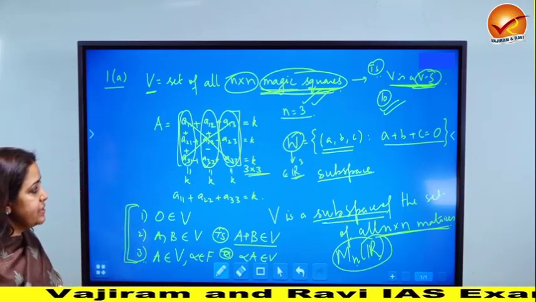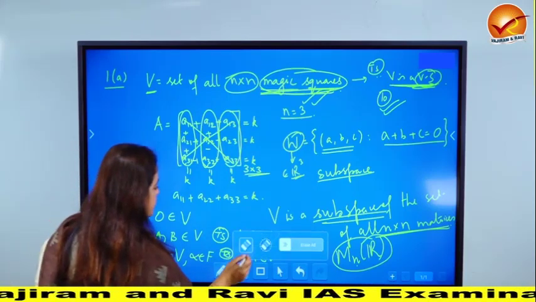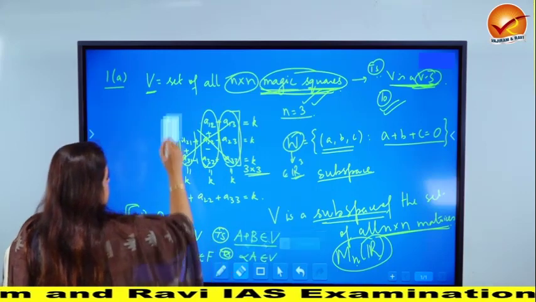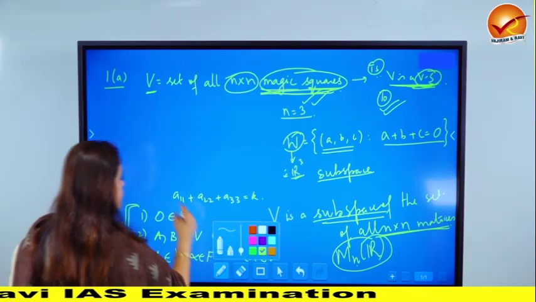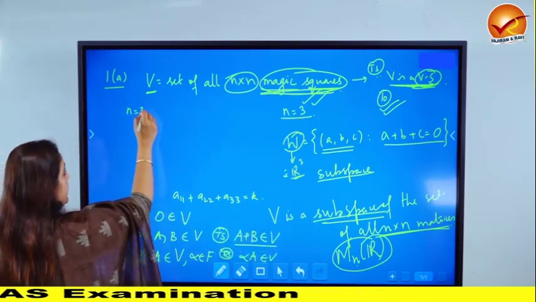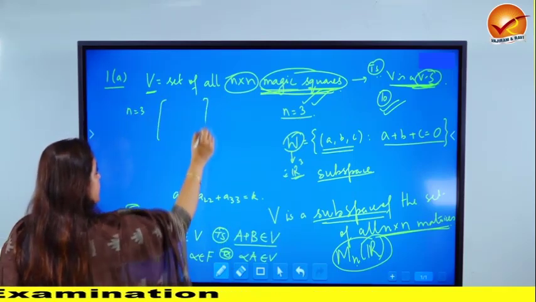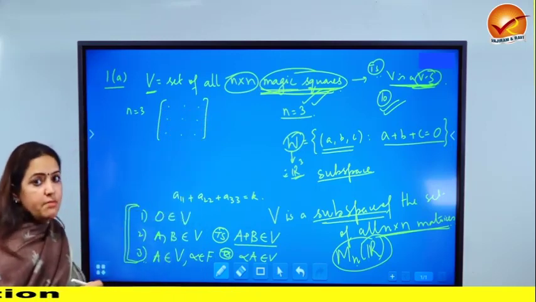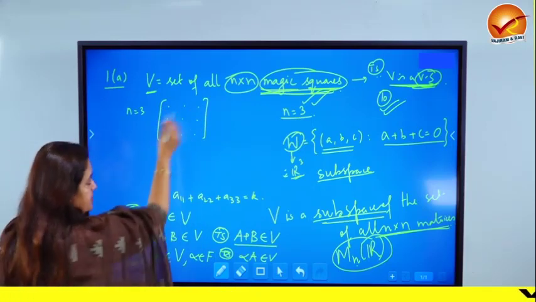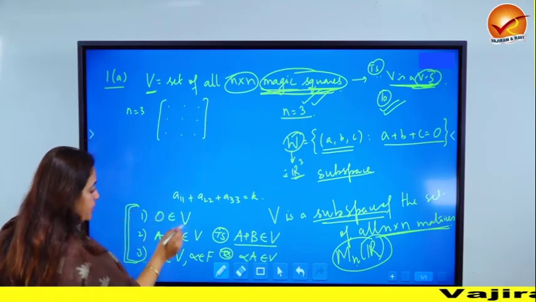Now before you look at my solution, please try this result. I'll write down a general result. You try and do it for n equal to 3. That means you take general 3 cross 3 matrices, which are becoming a magic square. That means their sum is a constant, like we discussed, and try and show all these things.